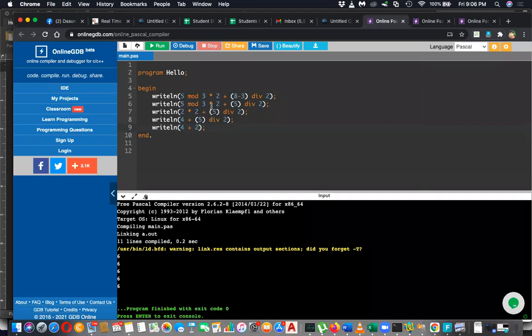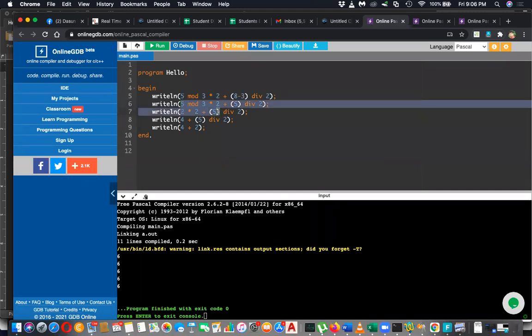So here mod and asterisk are at the same level, and div is at the same level, but the bracket is at the top level. So the bracket will happen first. Then div, mod and asterisk are at the same level, so evaluation will happen from left to right. So the left will be first: 5 mod 3.